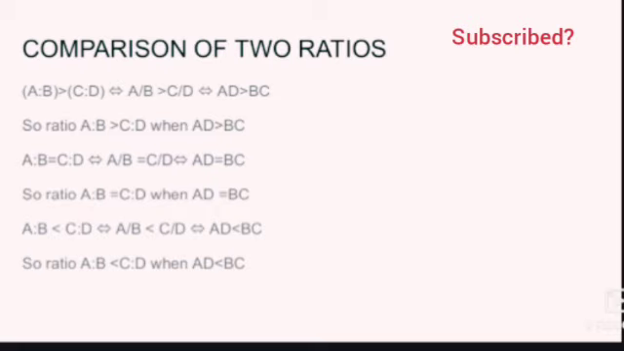Comparison of two ratios. A is to B greater than C is to D implies A by B is greater than C by D, which implies AD greater than BC. So we come to know that A is to B is greater than C is to D when AD is greater than BC. A is to B is equal to C is to D when AD equals BC. A is to B is less than C is to D when AD is less than BC.